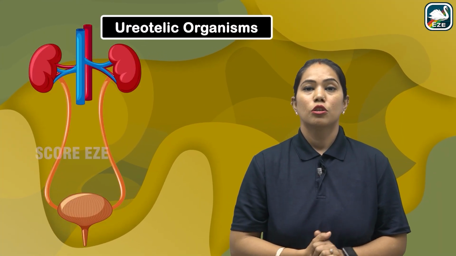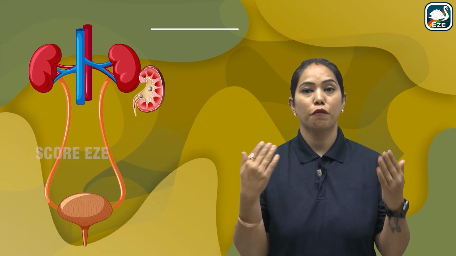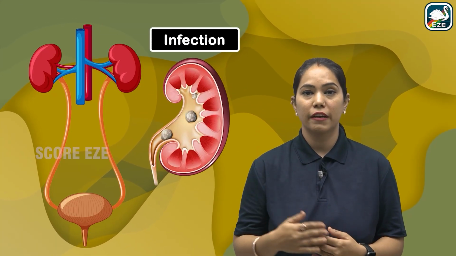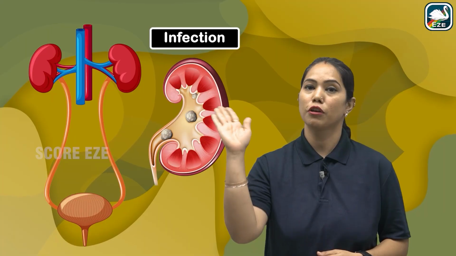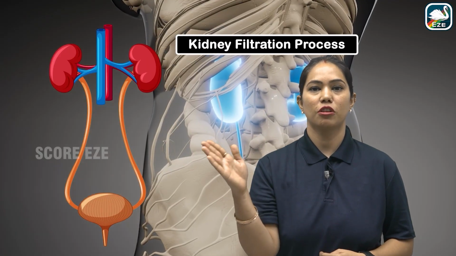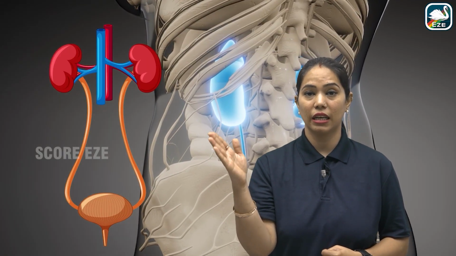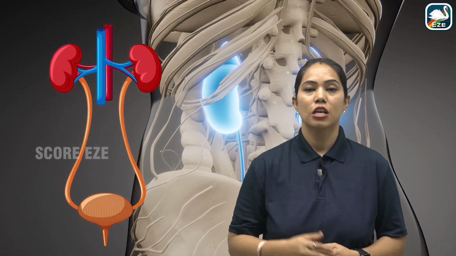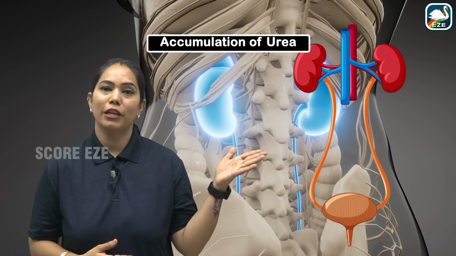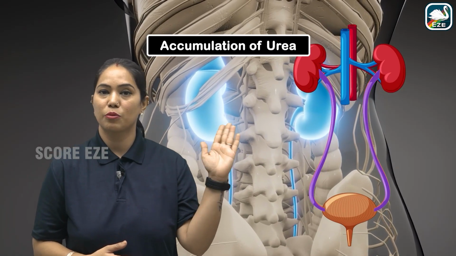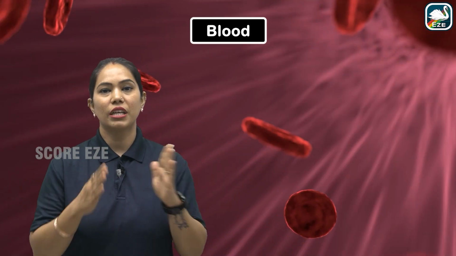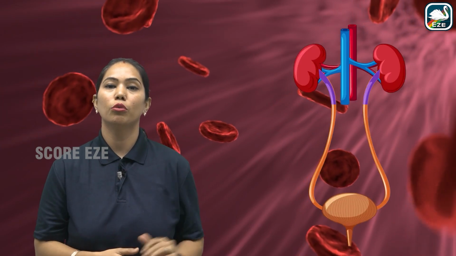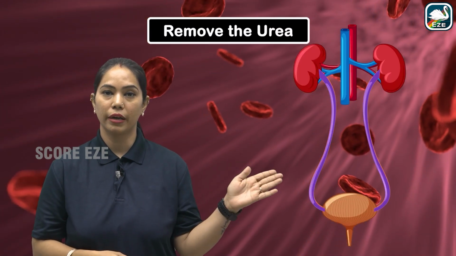Clear? If there is any infection or injury, or the kidney is not functioning properly, the filtration process done by the kidney will be hindered and will not occur properly. This will result in the accumulation of urea and toxic substances in the blood. So it is very important to remove the urea from the blood.